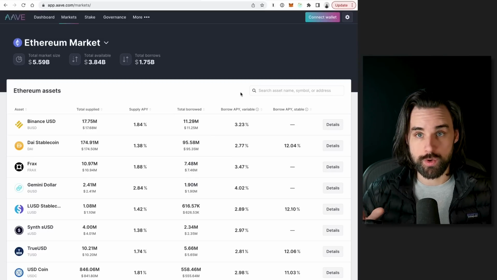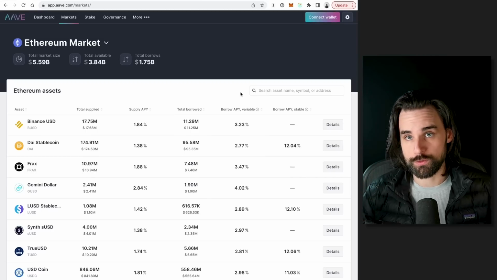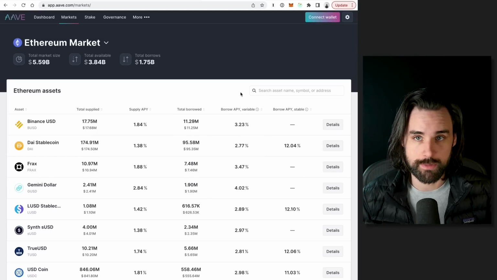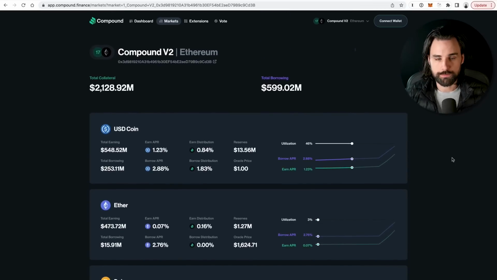So let me show you how you can use flash loans to increase your yield farming rewards to completely create a passive income application. So let's look at this yield farm right here. This is what's called Compound Finance. This is another decentralized finance protocol that works kind of like the one we just saw a minute ago, Aave. It's a savings and lending application. You can park cryptocurrency into it. You can take out loans, all right?